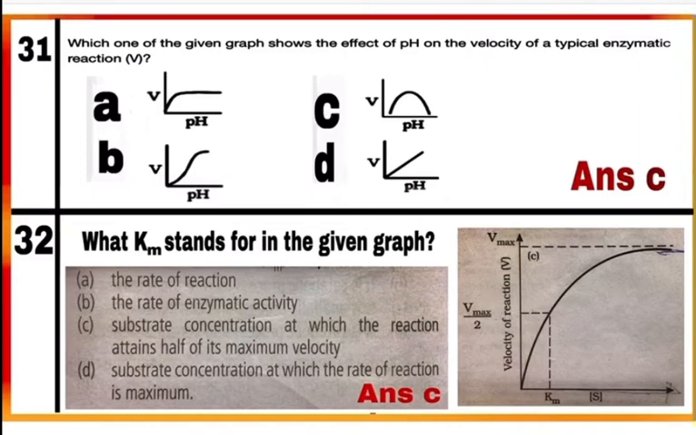Question 32. What Km stands for in the given graph? Option C is correct. Km is the concentration of substrate at which the reaction attains half of its maximum velocity. So, mark C as a correct answer.